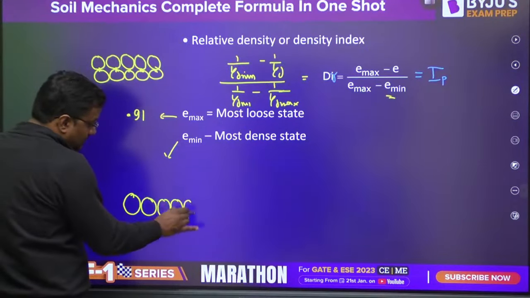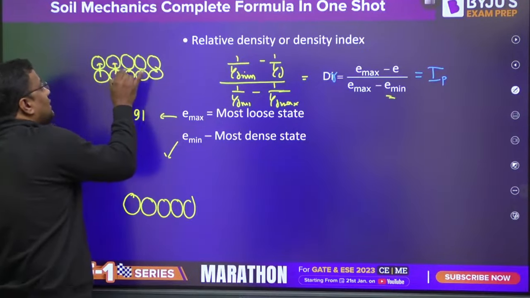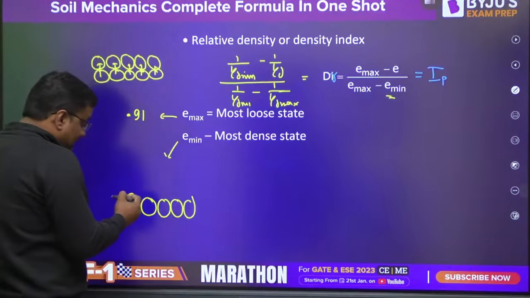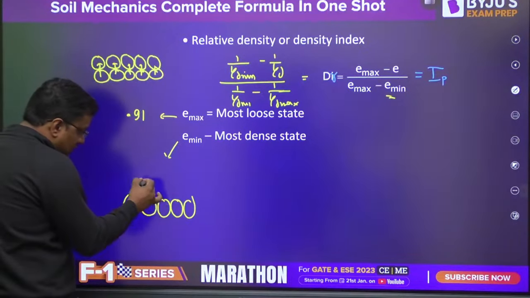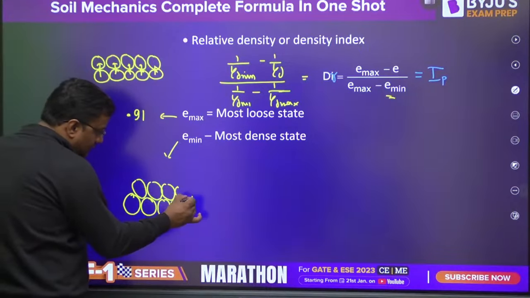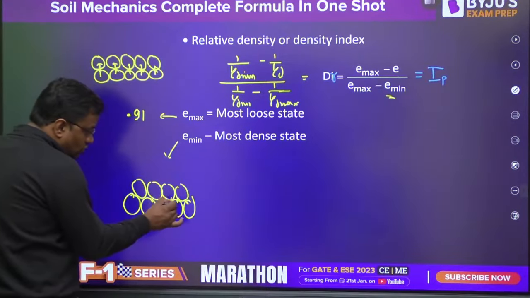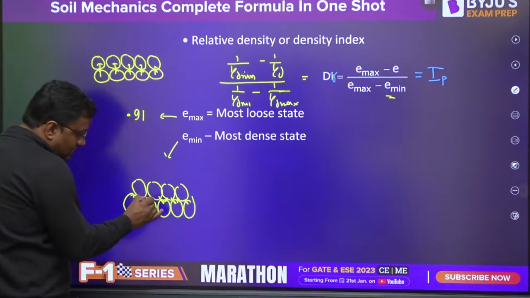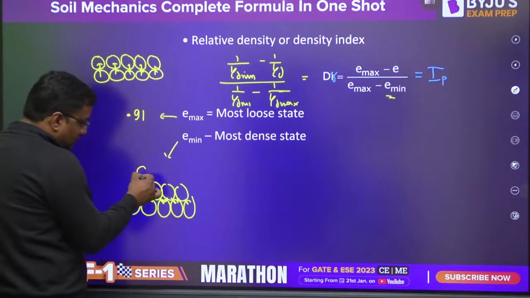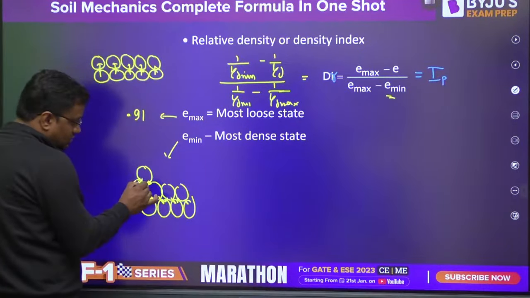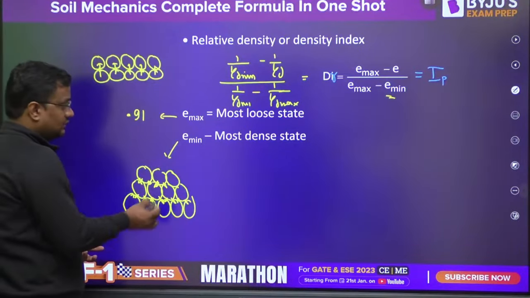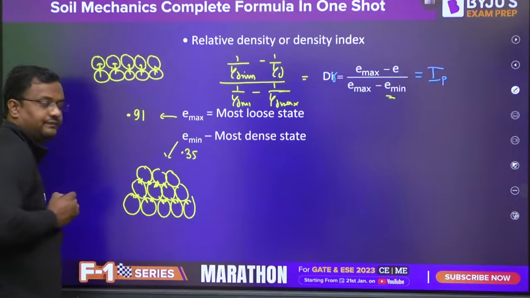The densest state is in a prismodal array. Guys, if you want to put the maximum voids, you will put exactly above, parallel. But if you are smart, you will put the next line of solid particles here, where there will be so much contact. So voids will be less. Okay, next line will be put here. So much contact, so voids will be less. This is the prismodal array, and here the Emin is 0.35.